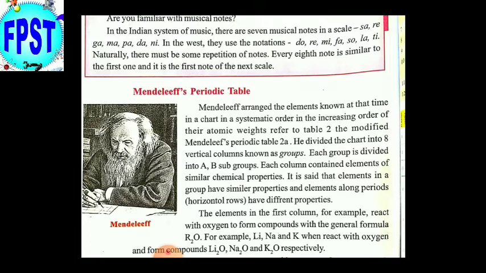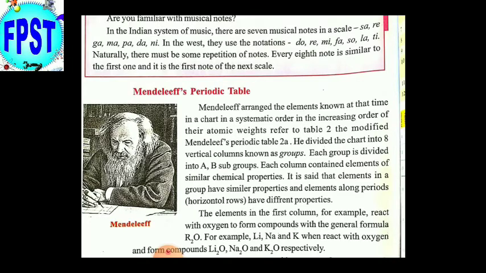The only mistake by him, which caused the failure or limitations of the periodic table, is that he thought the basis for the classification of the elements is atomic weight. But later we came to know that the properties of the elements depend upon the atomic number. But at the time of Mendeleev,